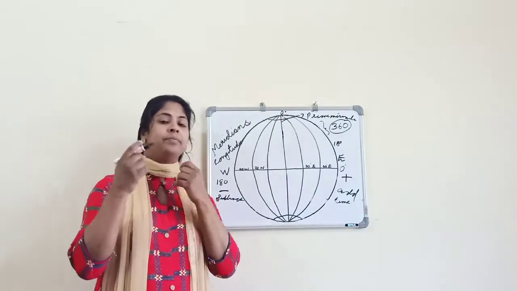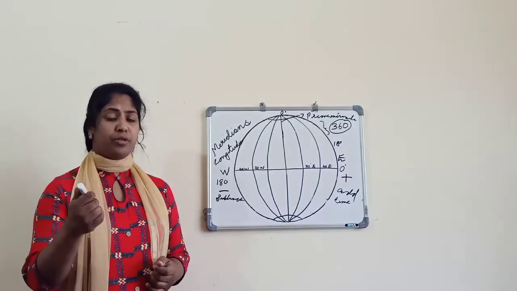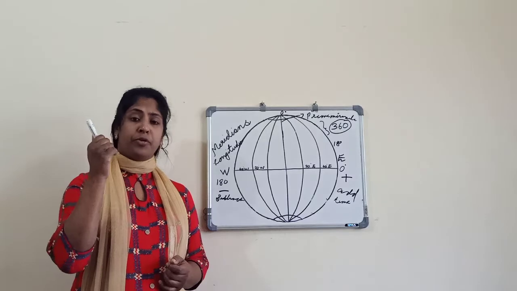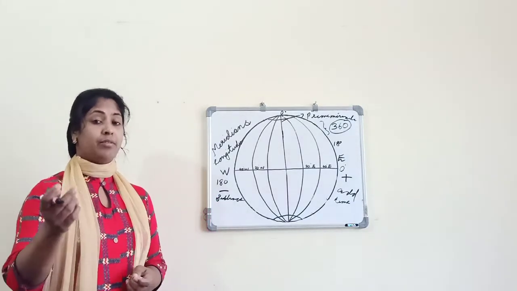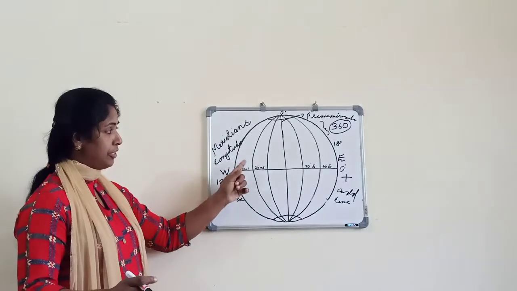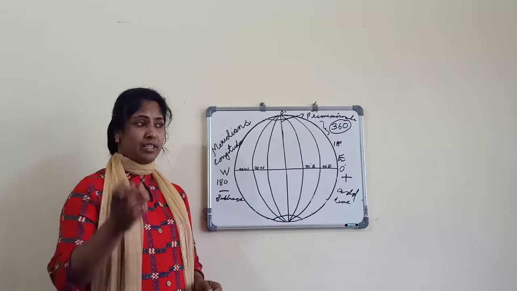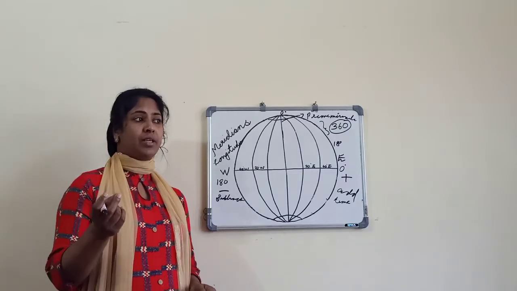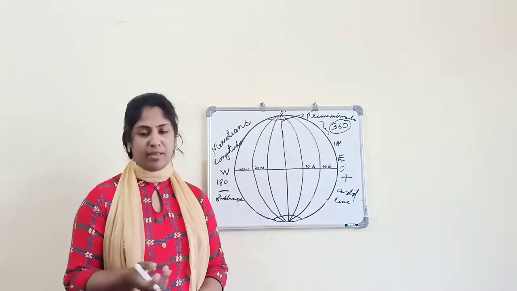Suppose you get the latitude and longitude of New York, then you can easily locate the place. And from the longitude or meridian alone, you can calculate the time.